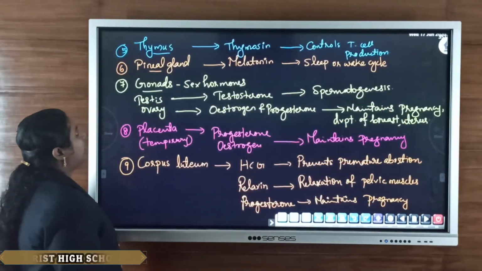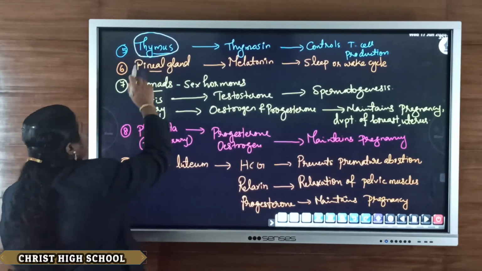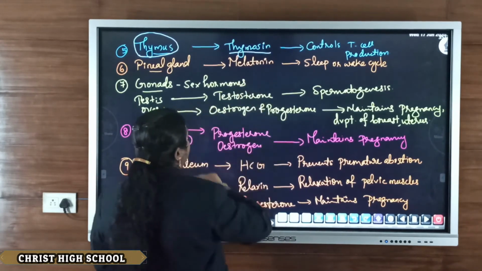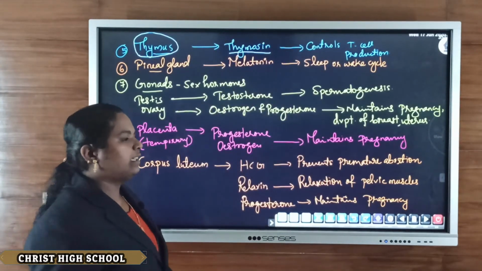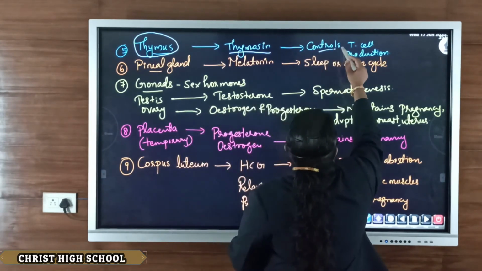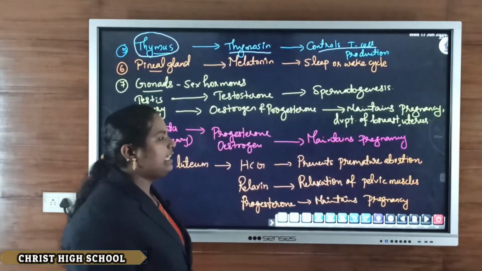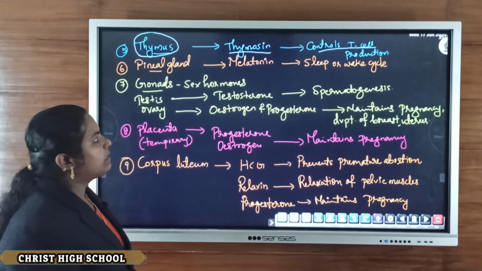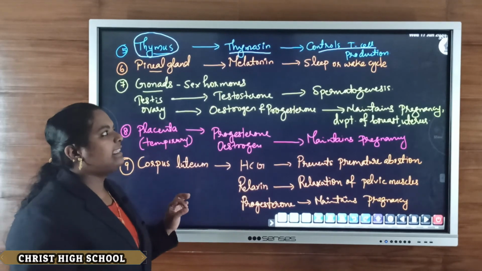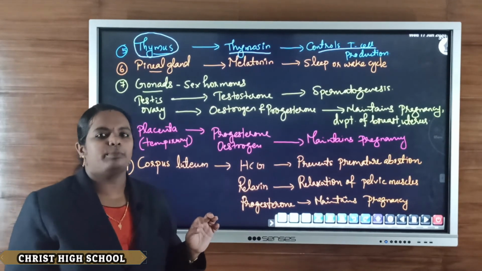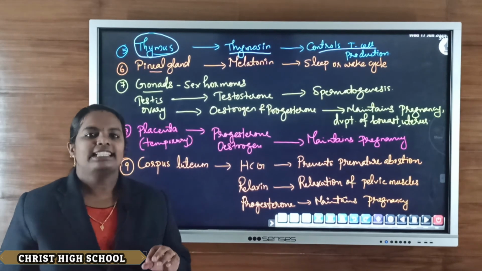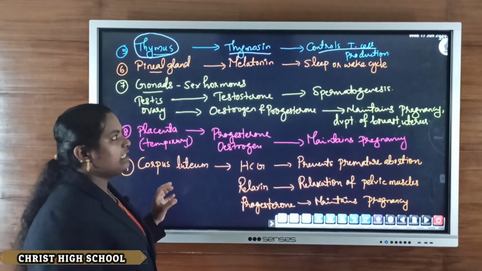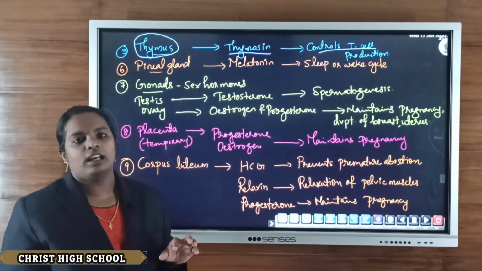Then another important gland is the thymus gland. Its secretion is known as the hormone thymosin, and the main function of thymosin is to control T cell production. T cells are particular cells present in the thymus gland, and they are mainly concerned with the production of immunity. T lymphocyte and B lymphocyte, like that. So these T cells, or T lymphocytes, are mainly concerned with immunity.